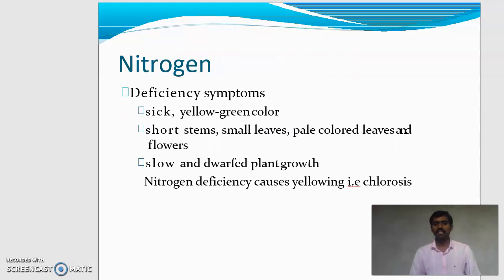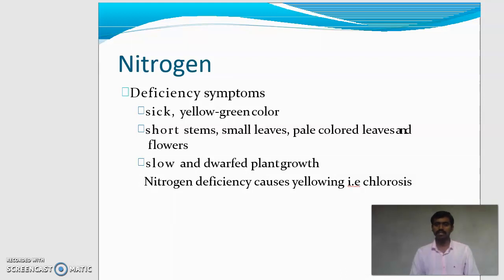What are the deficiency symptoms of nitrogen? Firstly, pale yellow green color. Second, short stem, small leaves, pale colored leaves and flowers. Third is slow and dwarf plant growth.